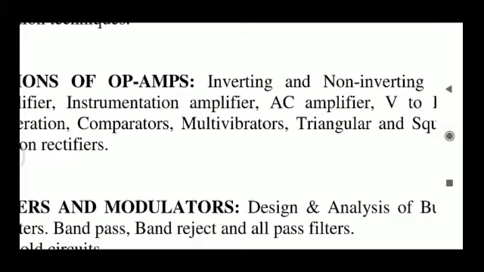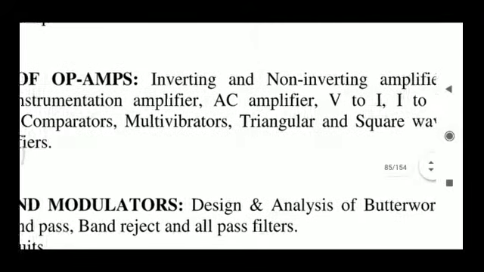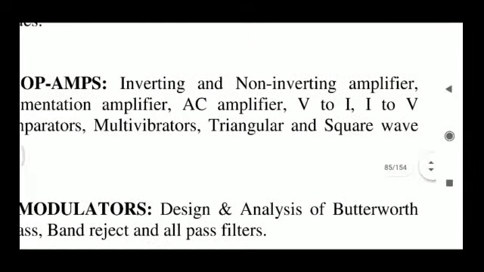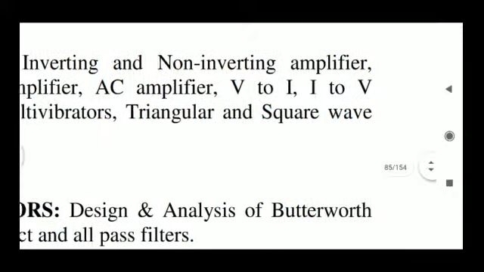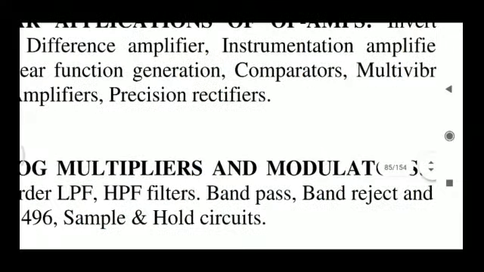There are three types of multivibrators, as you know. That is the bistable multivibrator, astable multivibrator and monostable multivibrator. How to implement the astable and monostable using this operational amplifier, we are going to see in this chapter. In the analysis part, we are going to see how it is going to generate a square wave using this multivibrator function, as well as how it is going to generate a triangular wave and a square wave.